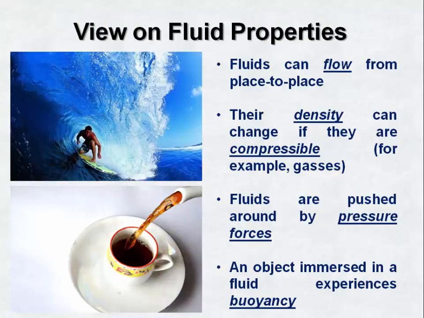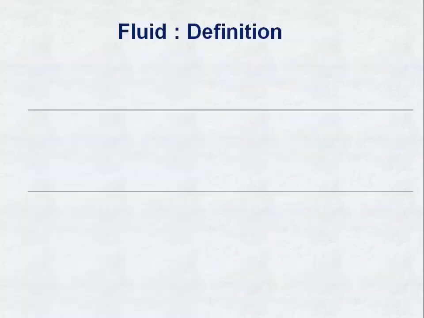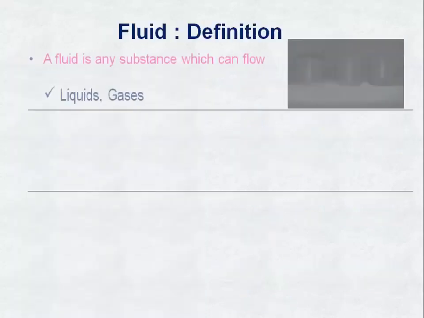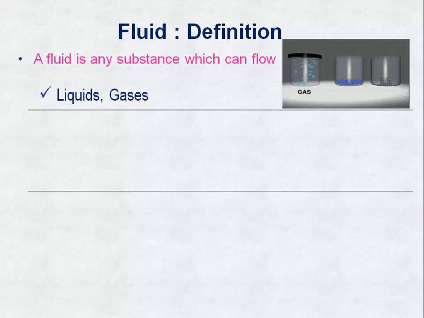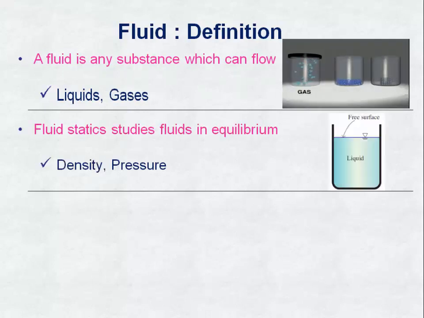The view on fluid properties. Fluids can flow from place to place and their density can change if they are compressible, for example, gases. Fluids are pushed around by pressure forces and an object immersed in a fluid experiences buoyancy. Next one is fluid definition. A fluid is any substance which can flow. Examples are liquids and gases.